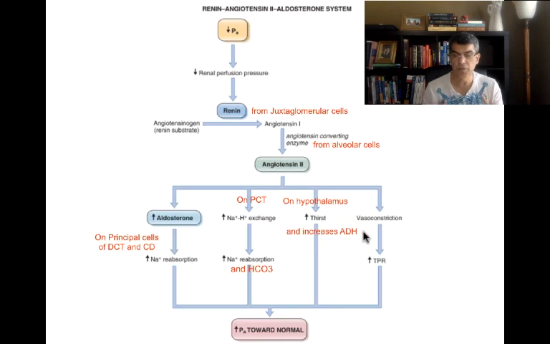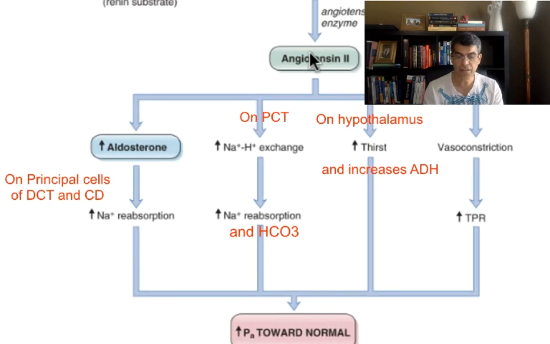Angiotensin 2 has multiple functions, and every single one of them is important. First, angiotensin 2 is going to go to your adrenal gland and make it produce aldosterone. Remember aldosterone from the endocrine section? When aldosterone goes up, it is going to go to the principal cells of the distal convoluted tubule. I hope you remember the distal convoluted tubule.